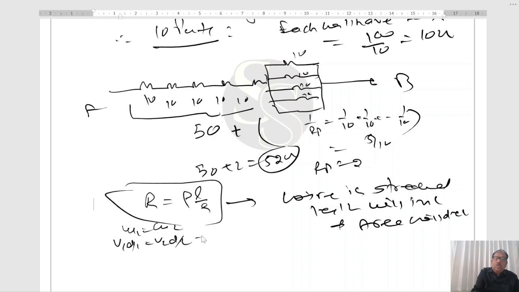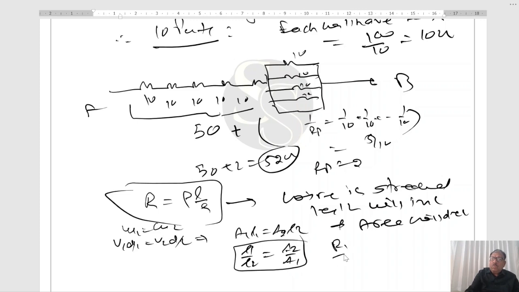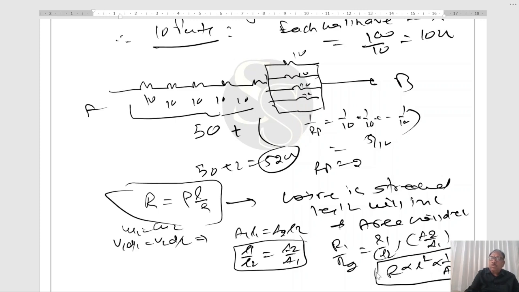Same material is used, so A1 L1 equal to A2 L2, that is L1 over L2 equal to A2 over A1. Using this concept, R1 over R2 will be equal to, rho cancels, L1 over L2 into A2 over A1. So R is proportional to L square, equals 1 over A square, equals 1 over r to the power 4. Very, very important information. Right?